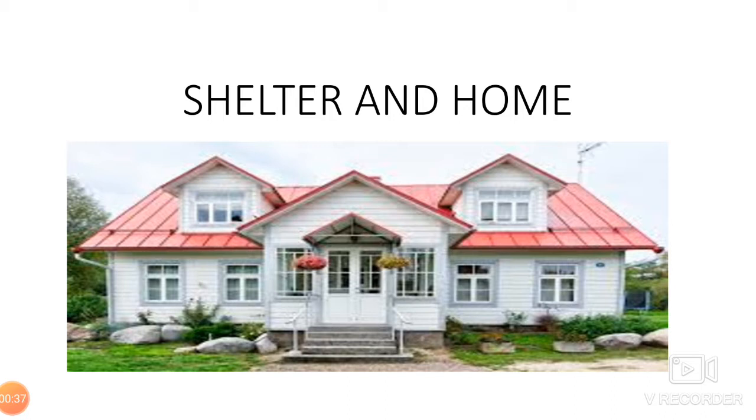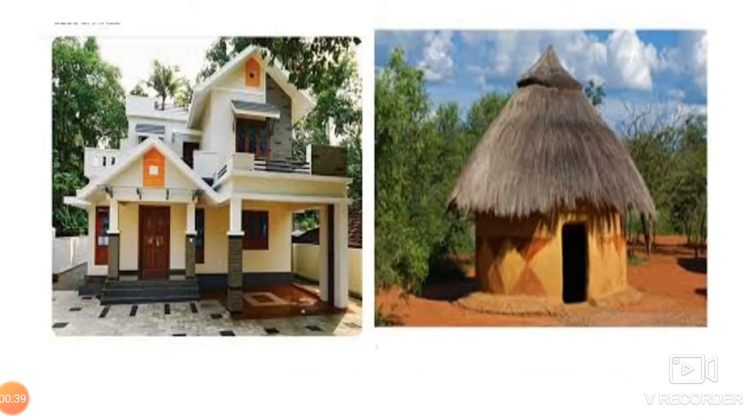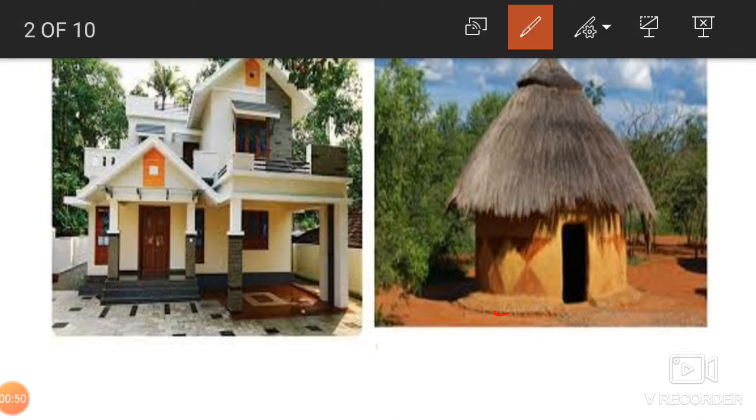Now I have also taught you the two main kinds of houses which you have already learned in lower classes, that is the kacha house and the pakka house. You know that kacha houses are generally found in the villages. This is a kacha house found in villages. They are made of wood, straw and mud. And a kacha house is also called a hut.